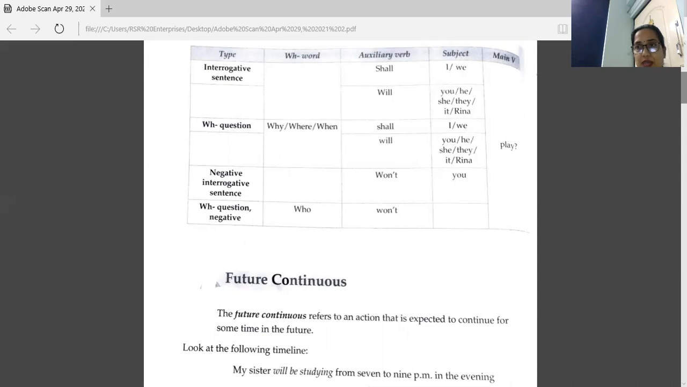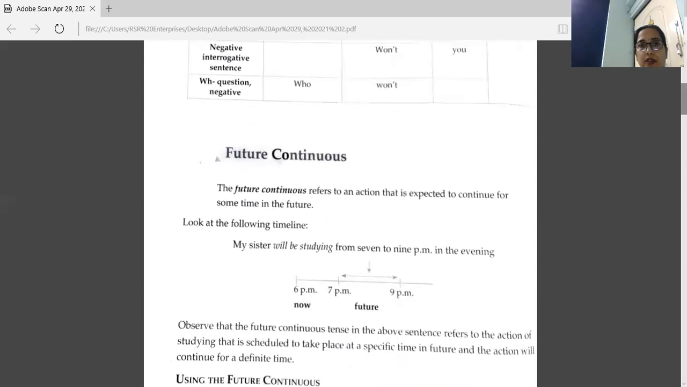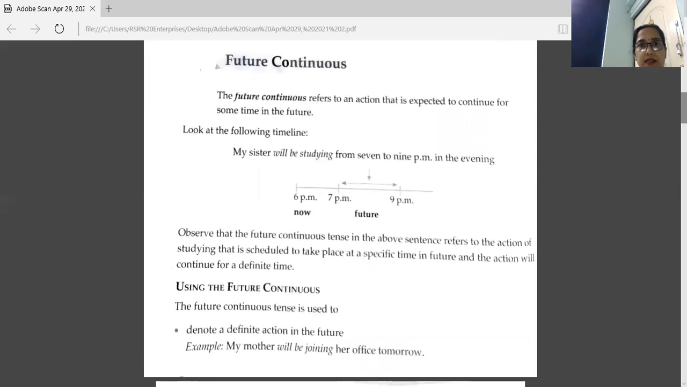Now, next we have future continuous. Let's see what's written here. The future continuous refers to an action that is expected to continue for some time in the future. So at some future time, that work will be in continuation, will be going on.